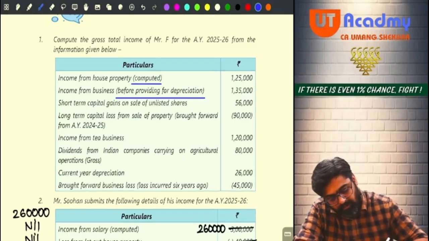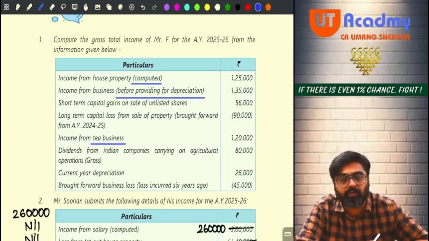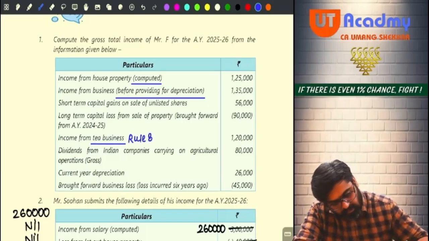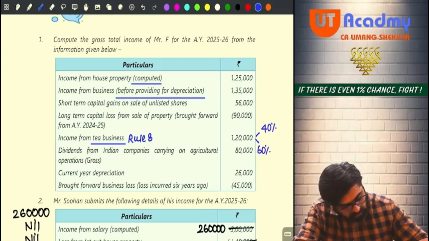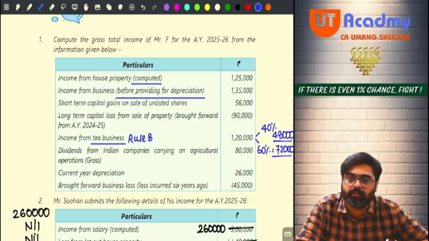Income from tea business, if nothing is mentioned, no. So we are supposed to put some assumption. We will assume that the tea business is growing and manufacturing of tea as per rule 8. So for this business, what we are going to do? We are going to do 40% PGBP income and 60% agricultural income. 60% will be 72,000 and 40% will be 48,000. Yes or no? So 48,000 will be PGBP and this will be agricultural income. Yes or no, sir? Okay.